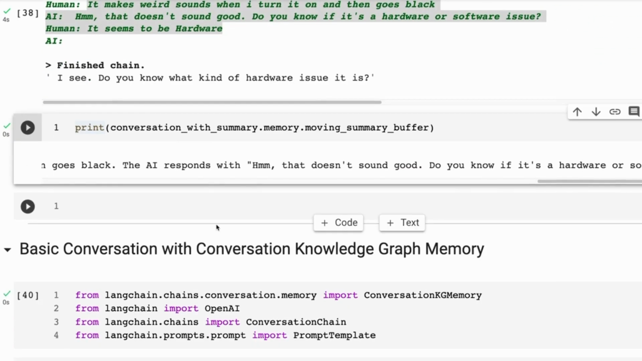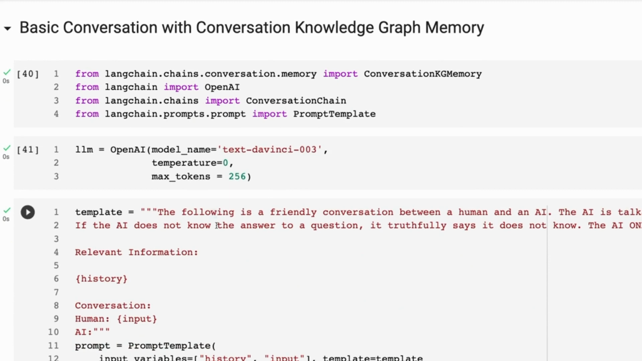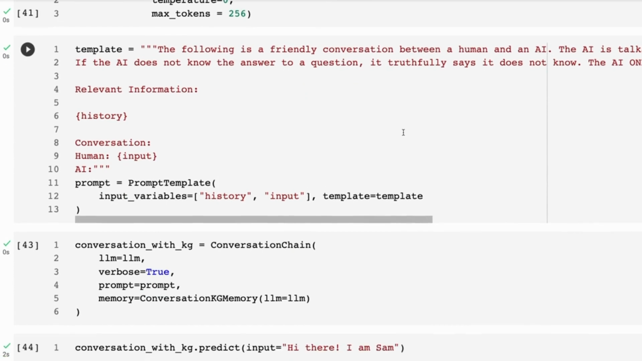The next two are a little bit different. The next two are trying to represent the conversation and extract information from it based on what's said, in the form of entities and a knowledge graph memory. So this one is the knowledge graph memory. So conversation KG is for knowledge graph. The rest of it's the same. We've got a simple prompt in there.